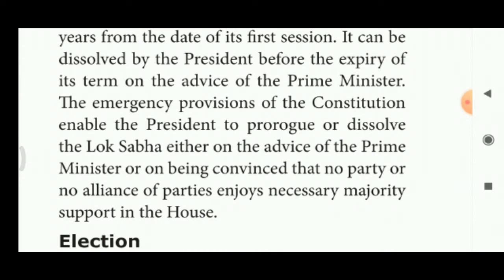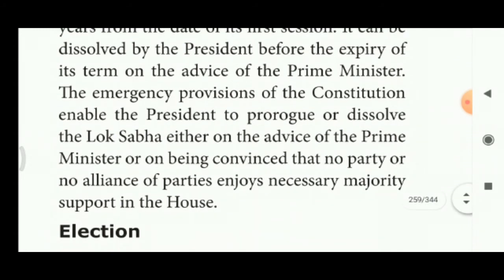The emergency provisions of the Constitution enable the President to postpone or break down the Lok Sabha either on the advice of the Prime Minister, or on being convinced that no party or no alliance of parties enjoys necessary majority support in the House. So, when there is no majority party support, this Lok Sabha can be dissolved or prorogued.